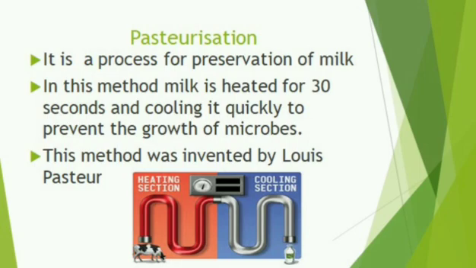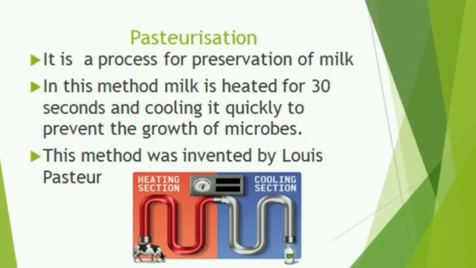When the milk is heated to about 70 degrees C, all the microbes present in the milk will be killed. Once the milk turns warm, chances are there for the formation of microbes. So immediately we have to keep it at such a temperature, that is 10 degrees C, to prevent the remaining bacteria from growing.